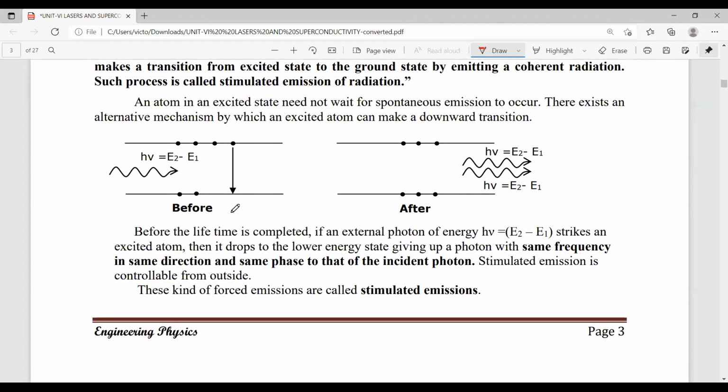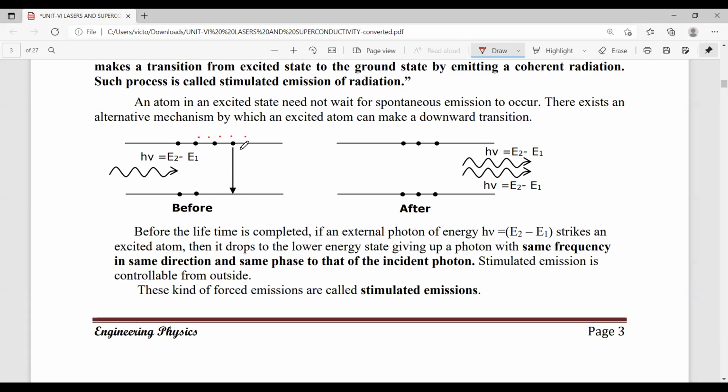Now, some atoms in the excited state have more lifetime. What is the meaning of lifetime? How long do atoms stay in the excited state? So some atoms having more lifetime cannot easily jump from the higher state to the lower energy state.